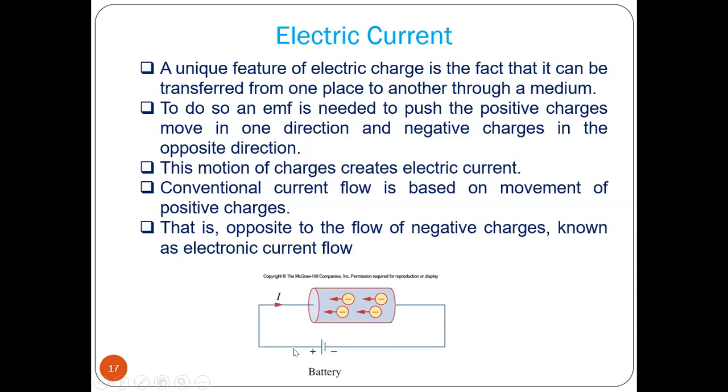Now, what is the conventional current flow that you have to keep in mind? The conventional current is always according to the direction of flow of positive charge, or opposite of the negative electron current flow. Electrons flow in this direction, so conventional current flow is in the opposite direction, this one. So current always flows from the positive to the negative side of a battery. That is the first point you have to remember.